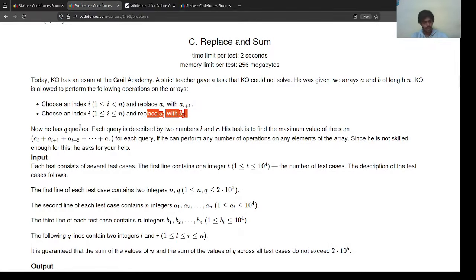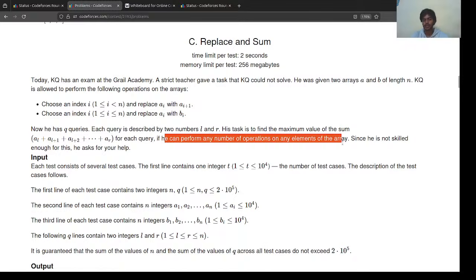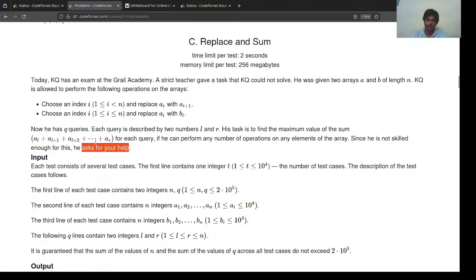Okay, great. Now he has Q queries. Each query describes two numbers L and R, and his task is to find the maximum value of the sum. What is the sum? It's A(L+1), A(L+2) dot dot dot AR. So basically the entire subarray sum, or the entire segment sum, if he can perform any number of operations on the elements. Since he is not skilled enough, he asks us for help.